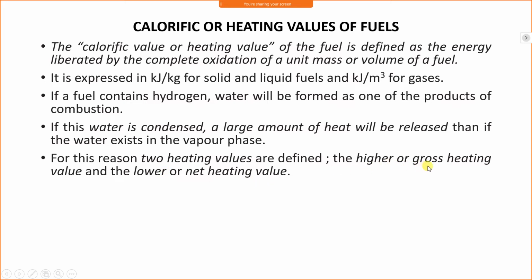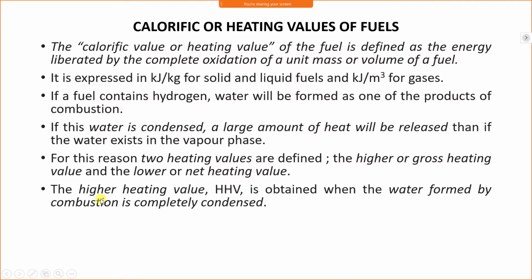Higher heating value is also called gross heating value, and lower heating value is also called net heating value. The higher heating value, HHV, is obtained when the water formed by the combustion is completely condensed. Why is it called the higher heating value? Because when the fuel is burnt, it gives some energy.